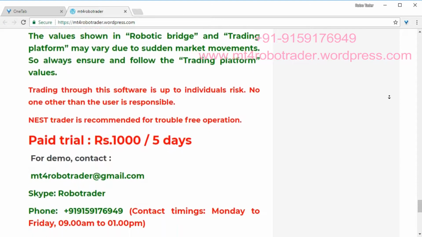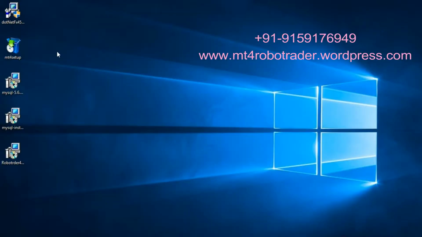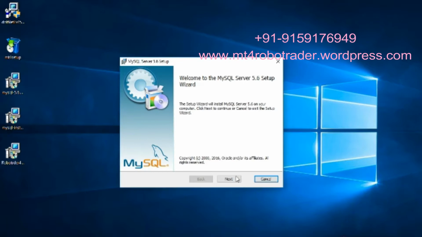Installation of downloaded files. For Windows 7 systems, install .NET Framework. Remaining files are common to Windows 7, 8 and 10 systems. Install MetaTrader 4, if you are not installed already. Install MySQL Offline Installer by double-clicking the file.